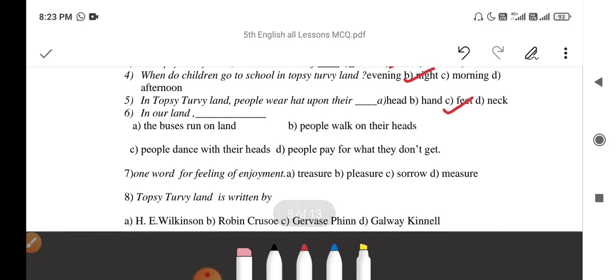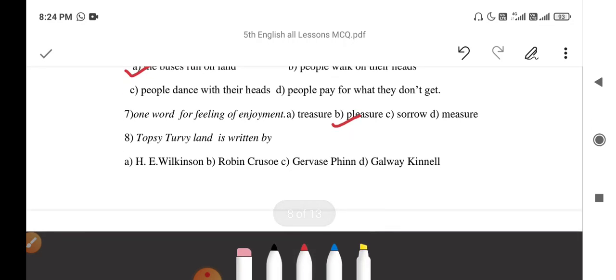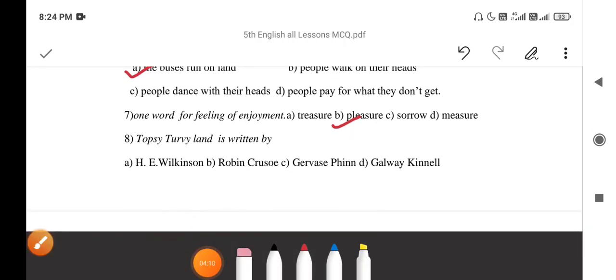In our land, the buses run on land. One word for feeling of enjoyment is pleasure. Topsy-Turvy Land is written by H.E. Wilkinson.